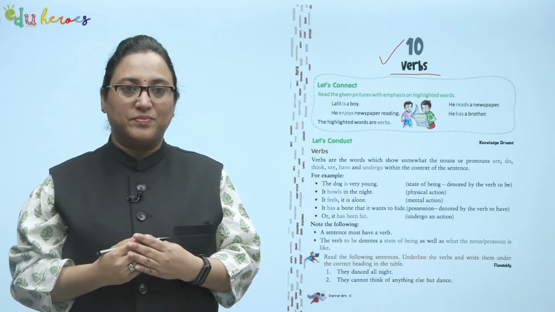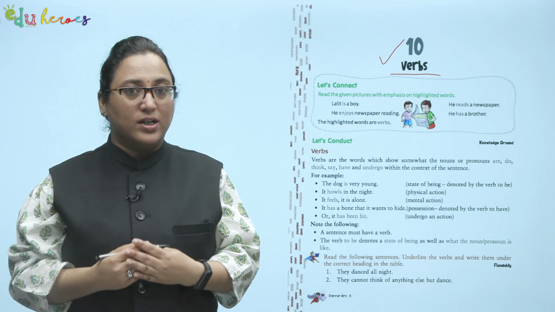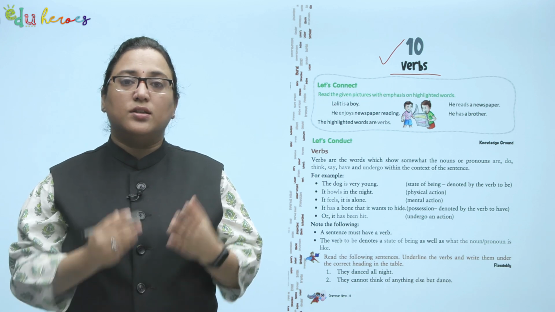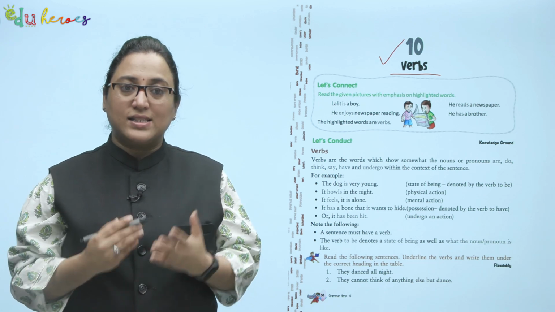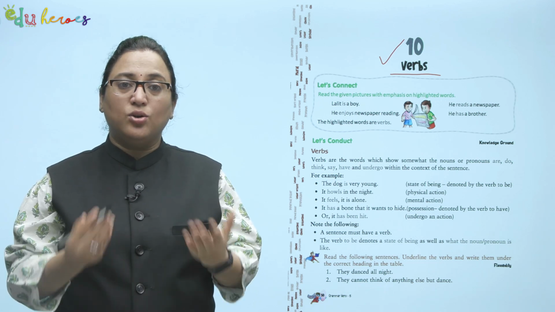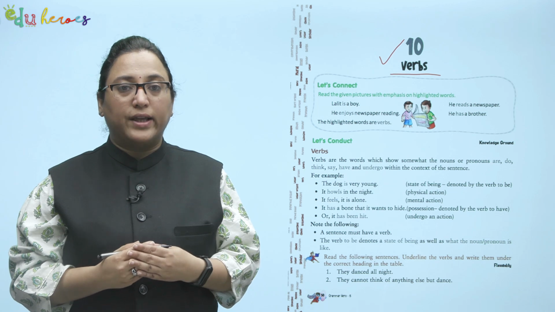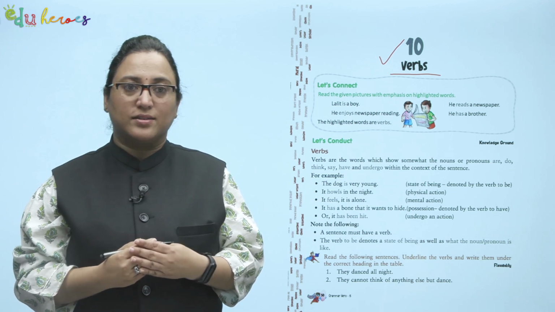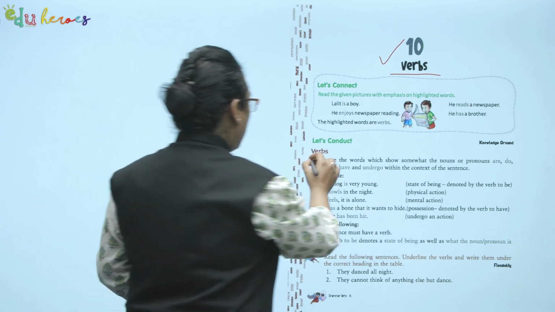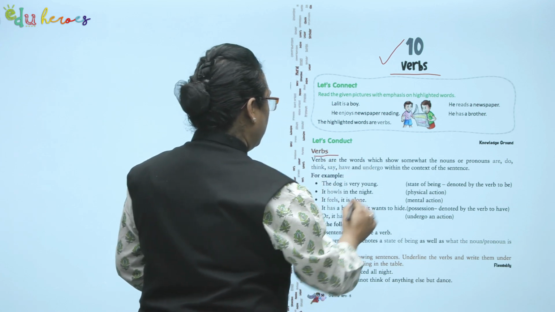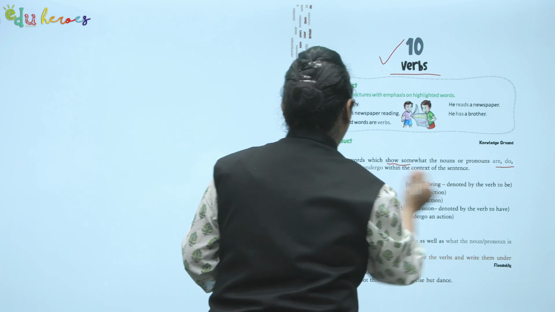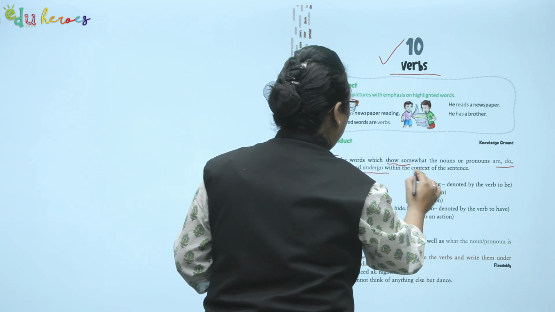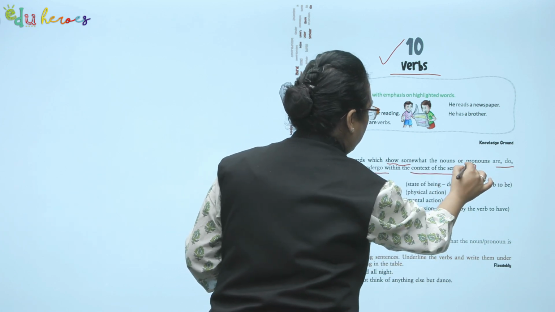What are verbs? Verbs are the words which show what the nouns or pronouns are, do, think, say, have and undergo within the context of the sentence. So, verbs focus on what they show, what they do, are or have, undergo within a context, within a situation.